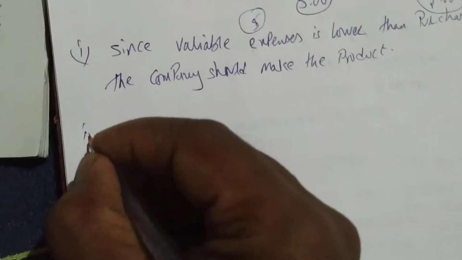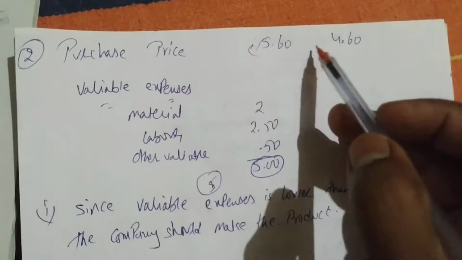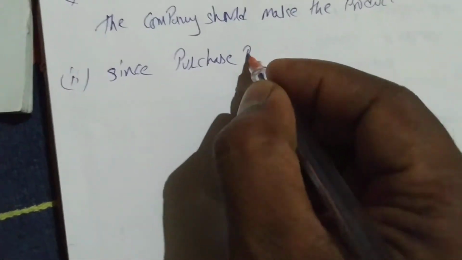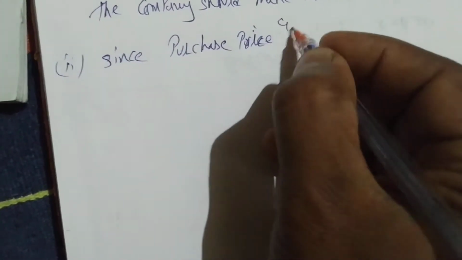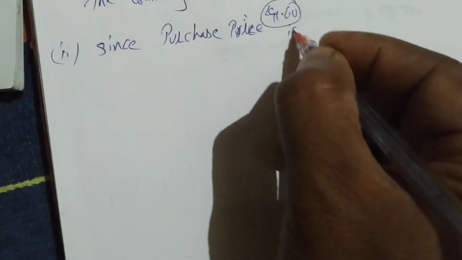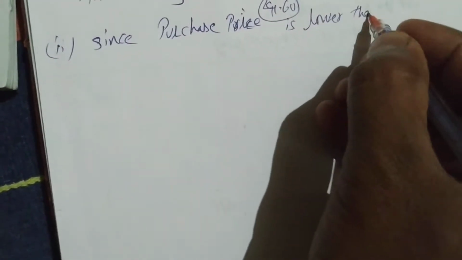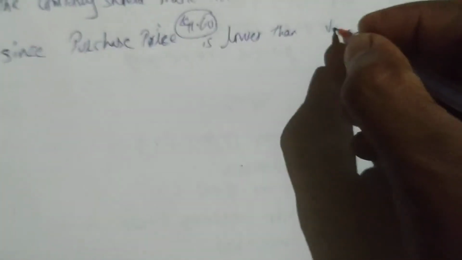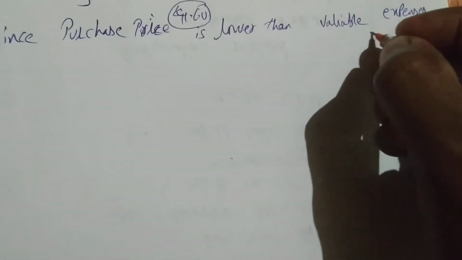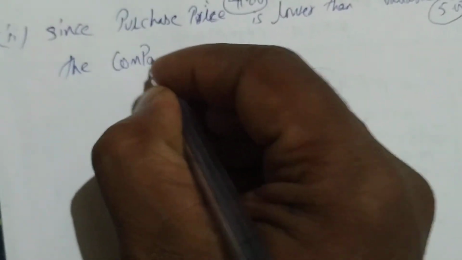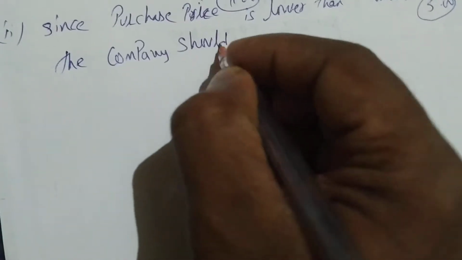Option 2. In option 2, the purchase price is 4.60. So we have to write: since the purchase price, 4.60, is lower than the variable expense, which is 5, the company should buy the product.